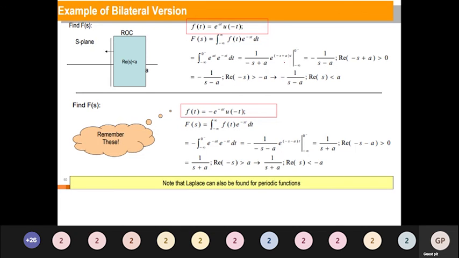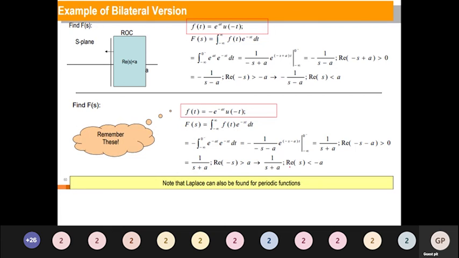This is possible when my minus of s plus a value is going to be positive. When it is going to be negative, it becomes again a problem. So I will have the answer to be minus of 1 divided by s minus a for real part of s less than a. Similarly, f of t minus of e power minus a t u of minus t. Again the same procedure is to be followed. 1 by s plus a, and the real part of s is less than minus a. So very simple. The same procedure can be followed for all the cases for solving the unilateral and bilateral problems.